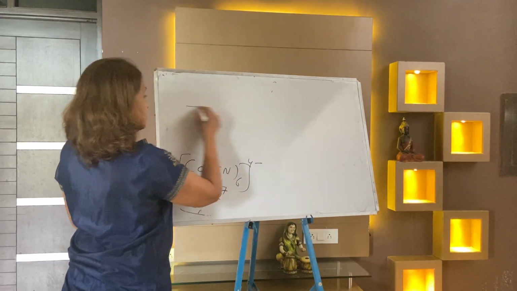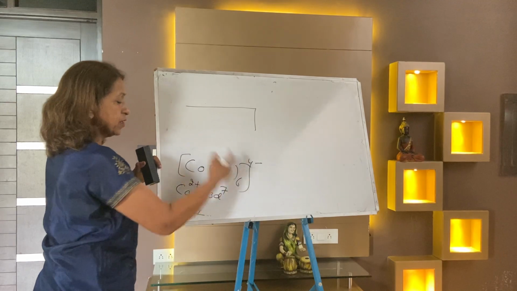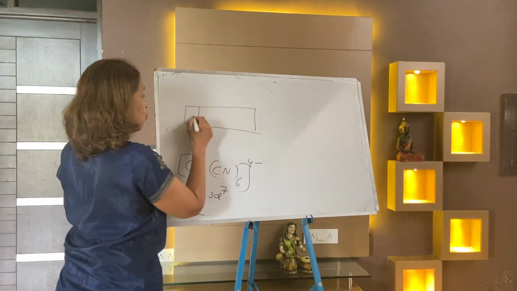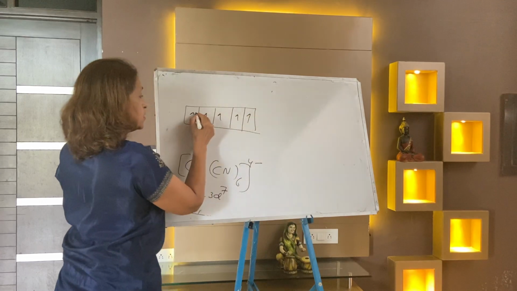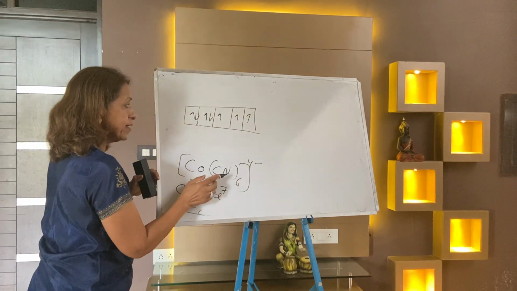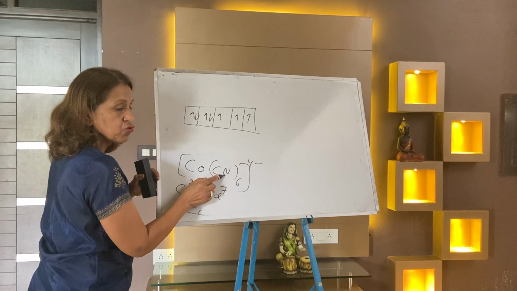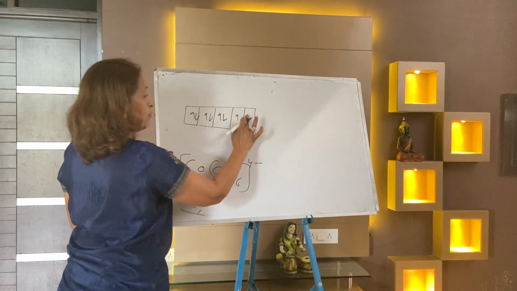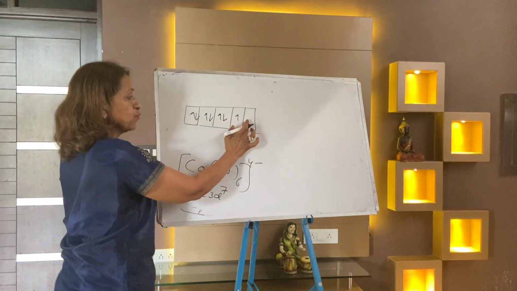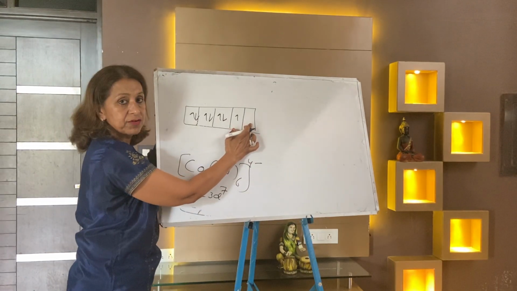Cobalt 2 plus is 3d7: 1, 2, 3, 4, 5, 6, 7. Cyanide is a strong ligand, so do pairing. When you pair up the electrons, one orbital is left.